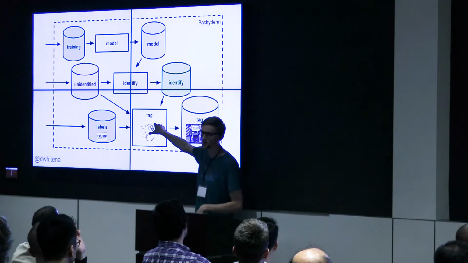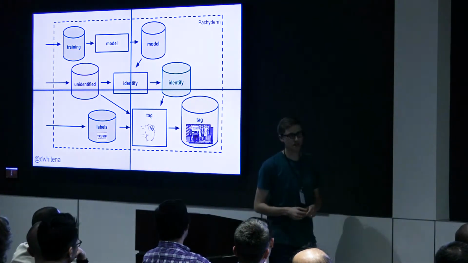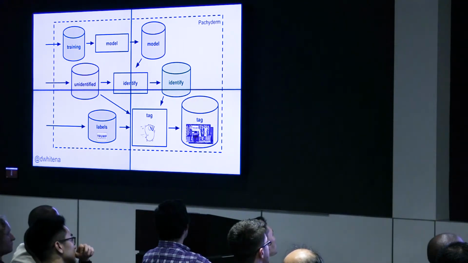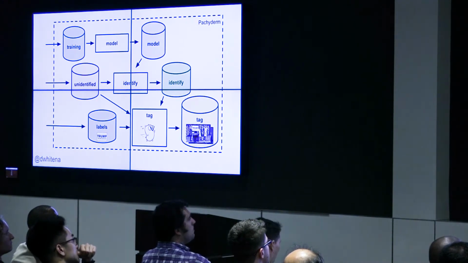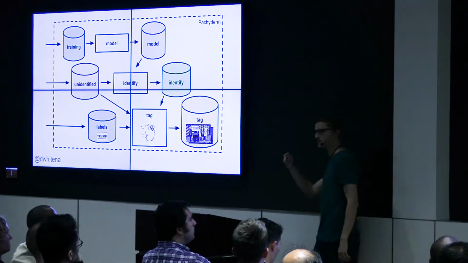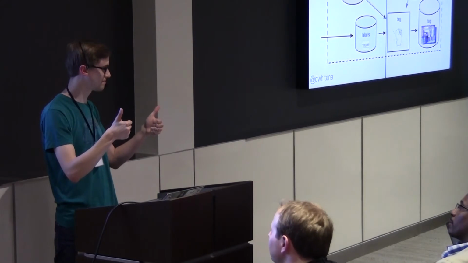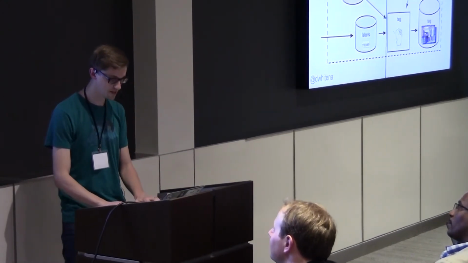Now, lastly, those JSON files aren't super interesting and visual, so I'm just going to add my own little tweak to this, which is another pipeline stage written in Go. I'm going to take in some label files, those unidentified images, and the coordinates of where the faces are, and I'm just going to tag them in the images so we can see them visually. Good? All right, cool. So let's actually do this.